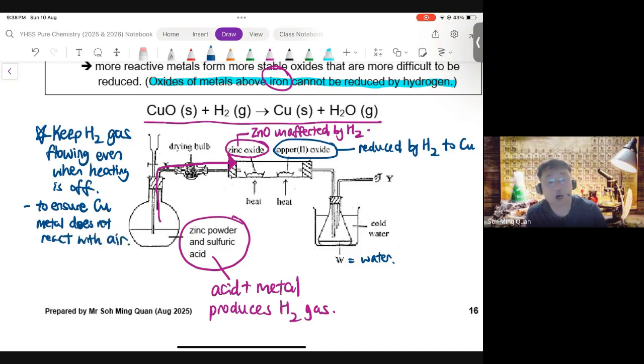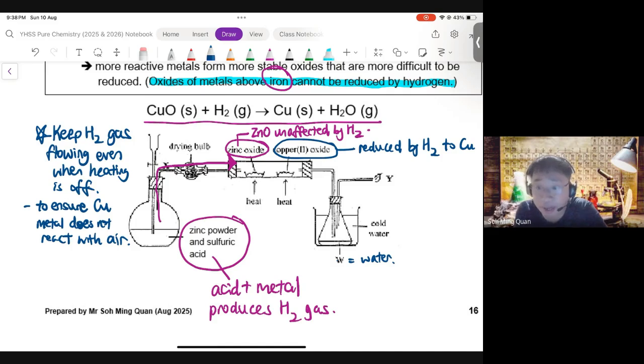Imagine if the hot copper metal reacts with oxygen in the air. It will form back copper 2 oxide, which is a waste of your time, right? You wanted the copper 2 oxide to be reduced to copper. Why would you want the copper to react again, to go backwards? You don't want that. So this is to ensure the copper metal continues to stay as it is, and doesn't react with the air. All right, especially when it's hot.